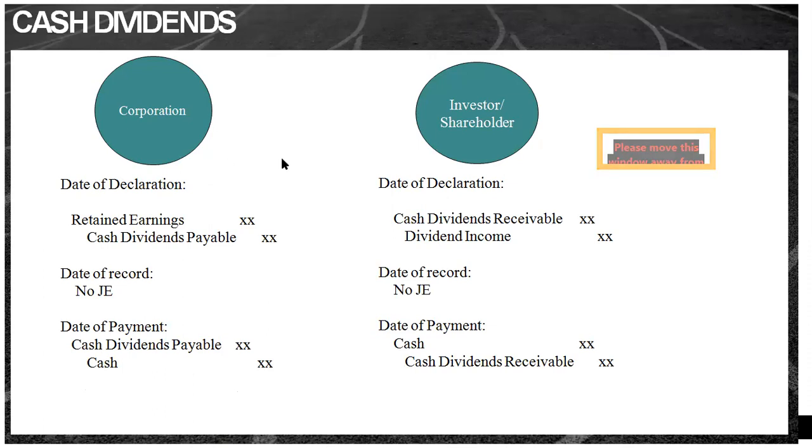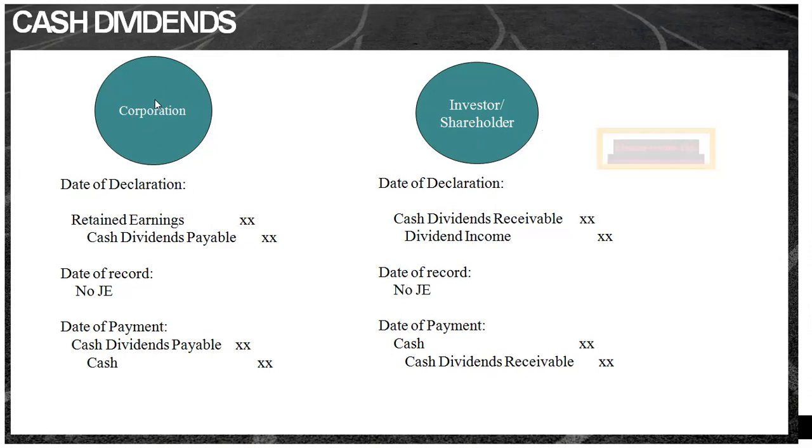Kapag nag-declare ang corporation ng dividend. Say, ito na-discuss natin ito nung accounting 1 or ACC 111. Na? So, a corporation, for example, magde-declare yan siya ng dividends para sa mga investors or shareholders. So, si corporation, di ba, meron yung tatlong important dates no, na ating i-consider kapag meron tayong dividends. So first is date of declaration.